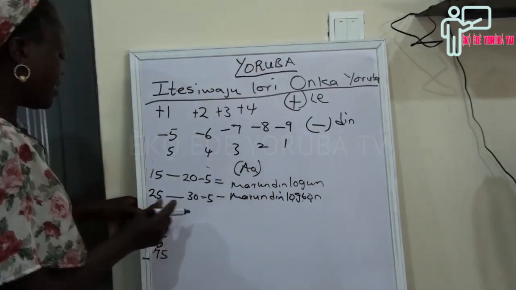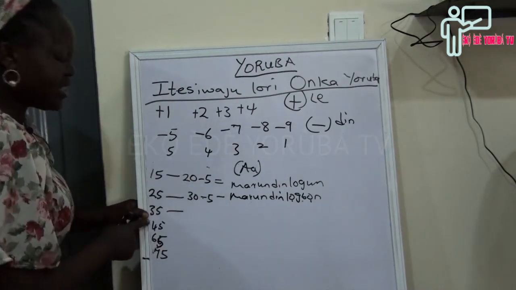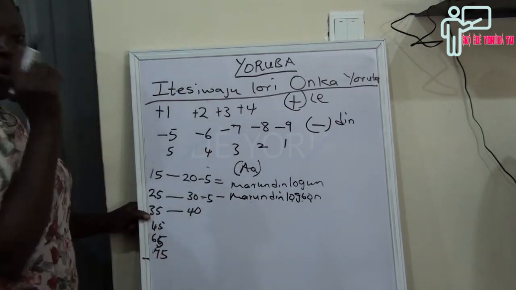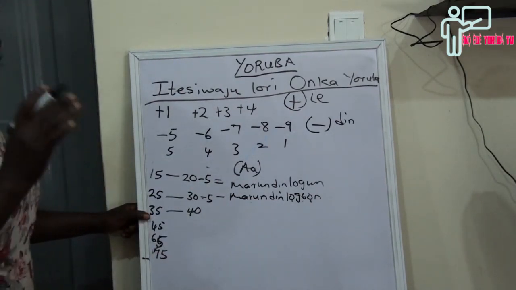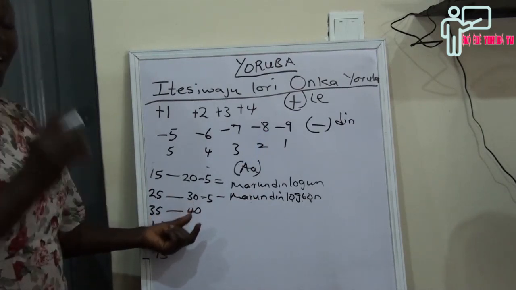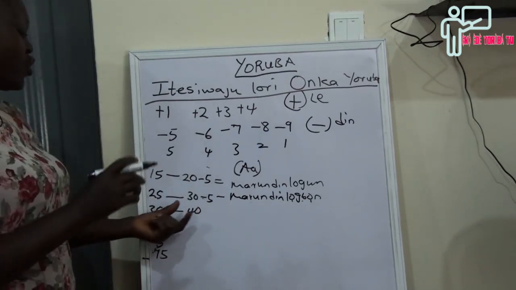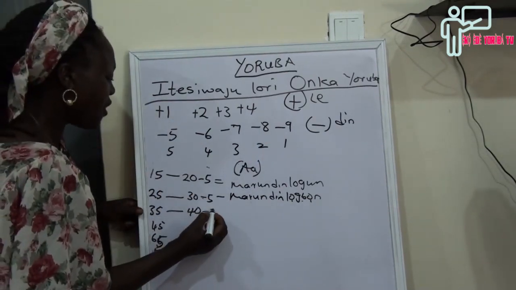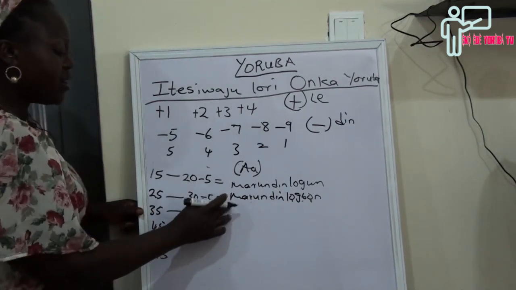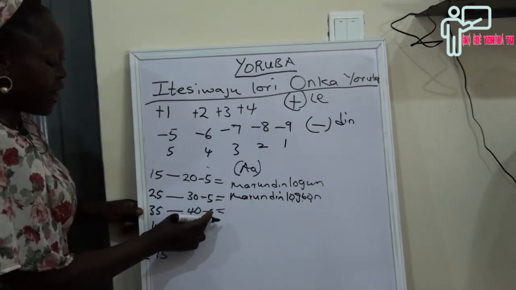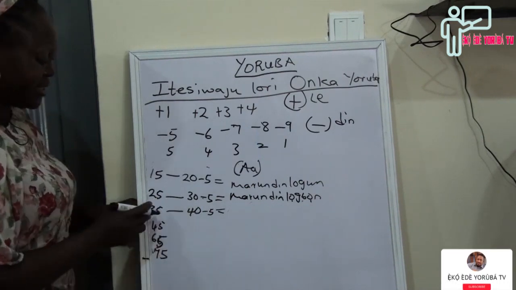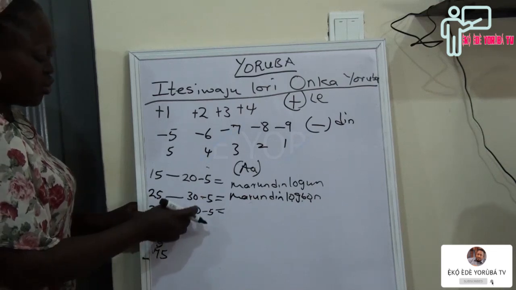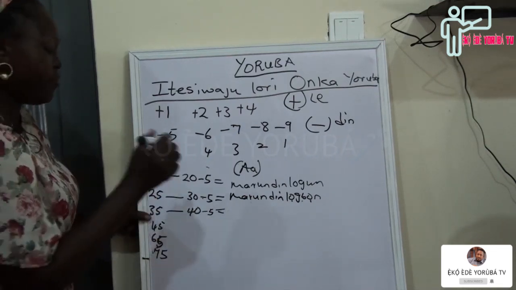Now 35. When we say 35, we are going for 40, and I've told you 40 is ogójì, which is 20 times 2. We have 20 in 2 places. Minus 5: when we remove 5 from 40, it will give us 35.